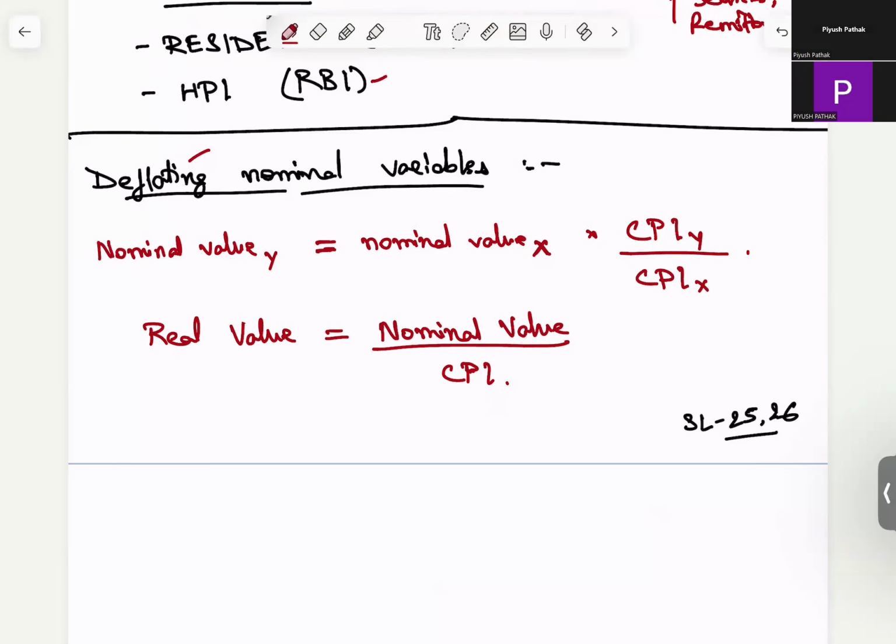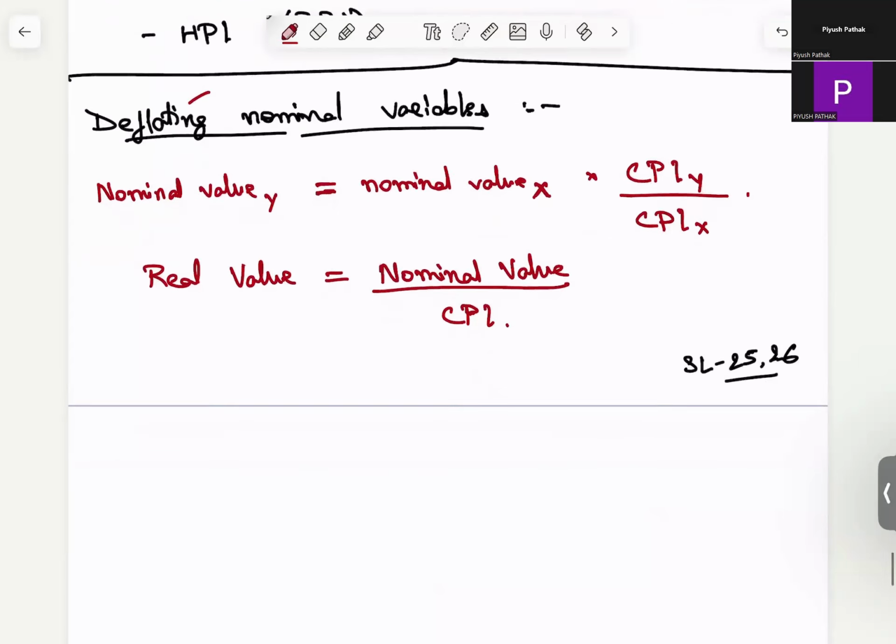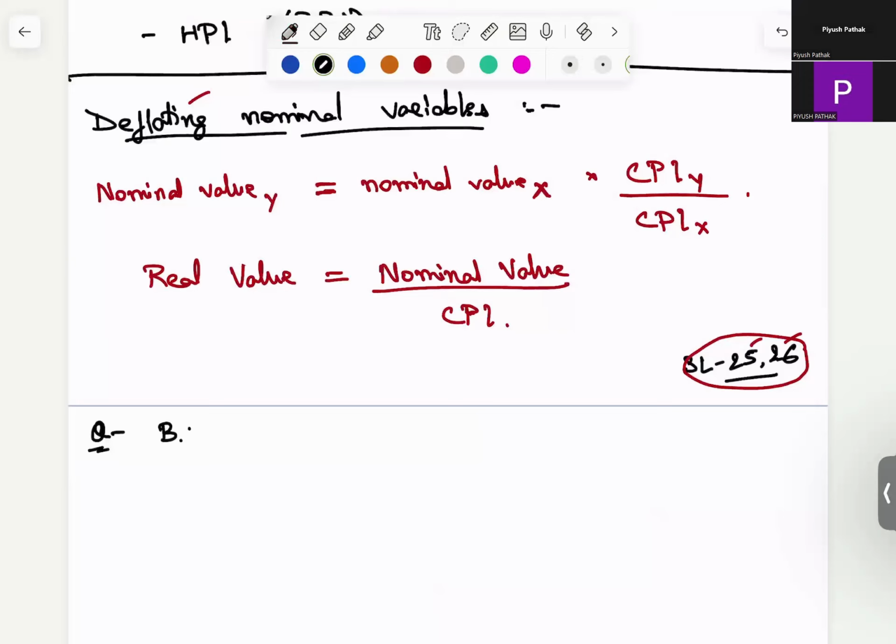So if you have to calculate the real value of anything, in Ashok sir's slides, slide number 25 and 26 have these questions. But let us say you have a question like this: my base year is 2012, and take one commodity, let us say tomatoes.